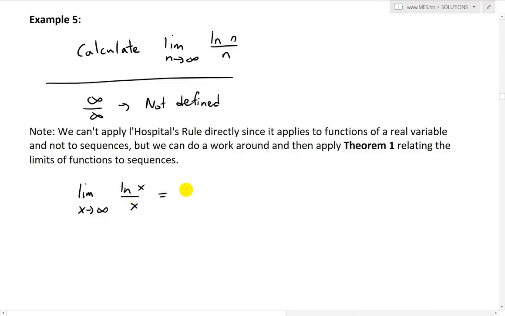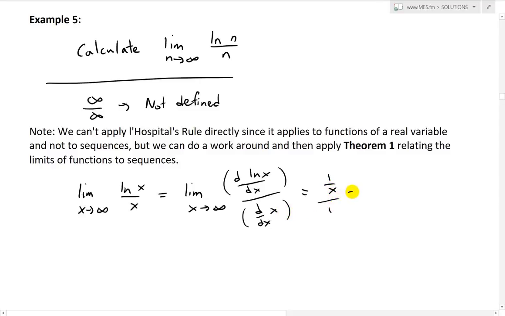Now applying L'Hopital's rule, this equals the limit as x approaches infinity of d ln x over dx, and then d over dx of x, so the derivative of top and bottom. Recall the derivative of ln x is just 1 over x, and the derivative of x is just 1.